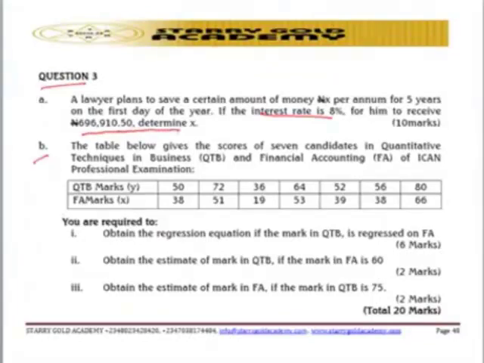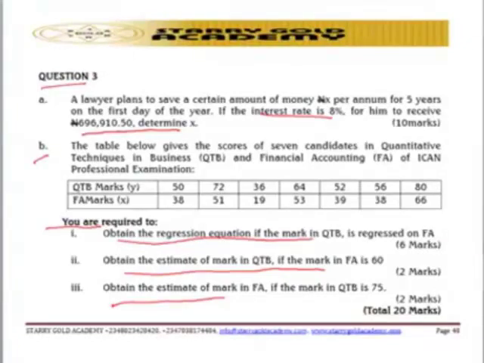That's the first question. The second question, let's look at what they are trying to pass to us. You are required to: 1. Obtain the regression equation if the mark in QTB, that's quantitative techniques in business, is regressed on FE. And secondly, obtain the estimate of the mark in QTB if the mark in FE is 60. And also obtain the estimate of the mark in FE if the mark in quantitative techniques in business is 75.